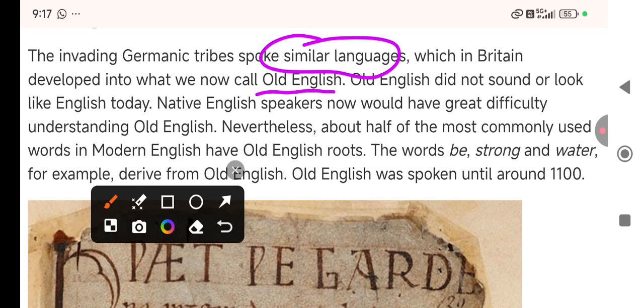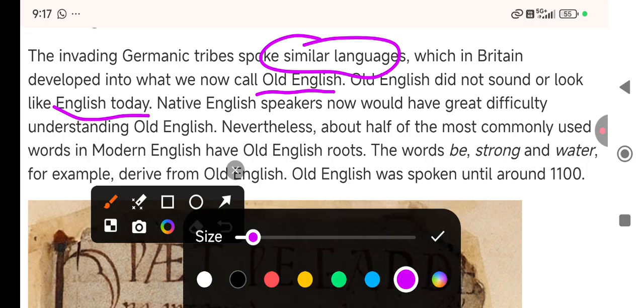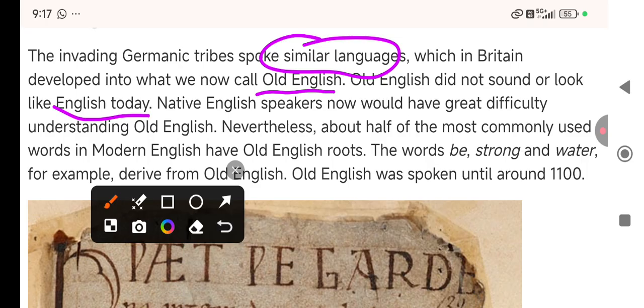We have already discussed that Old English did not sound or look like English today. Old English was thoroughly outdated. Native English speakers now would have great difficulty understanding Old English.